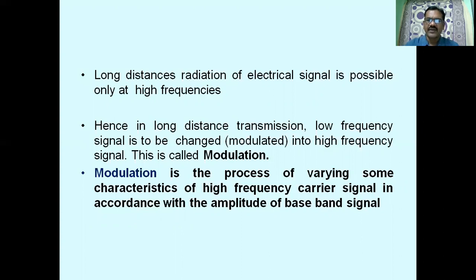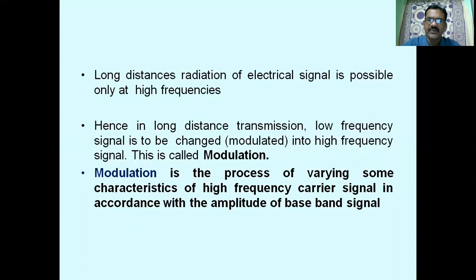That means a low frequency signal is impressed upon a high frequency signal by some means. So the high frequency signal is carrying the low frequency signal, and therefore transmission to long distance as well as efficient radiation of the signal through an antenna is possible.